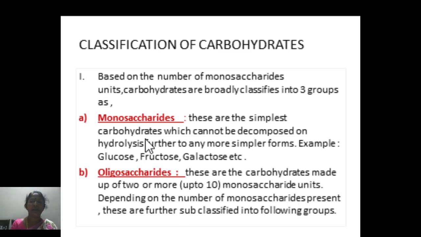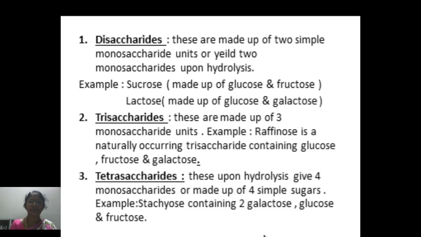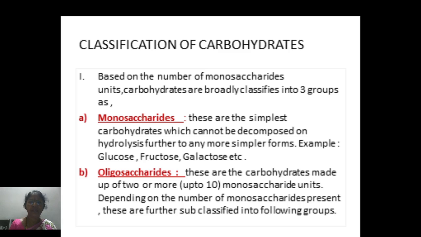The first group is monosaccharides. Mono means single. These are the simplest carbohydrates which cannot be decomposed on hydrolysis further to give any more simple forms. Examples: glucose, fructose, which is a fruit sugar, and galactose present in milk.